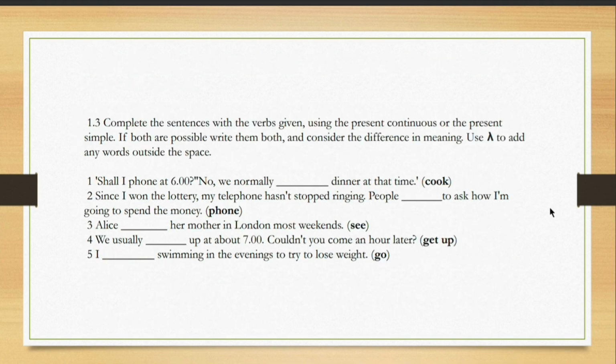You have to complete the sentences with the verbs. Verbs have been given here. Now you have to decide whether present continuous or present simple tense would come. Complete the sentence. If both are possible, you can write both of them and consider the difference in meaning. You can also use lambda here to add any words outside the space.